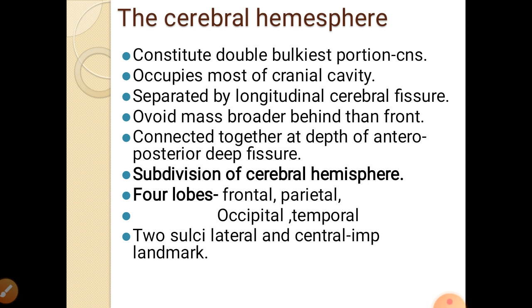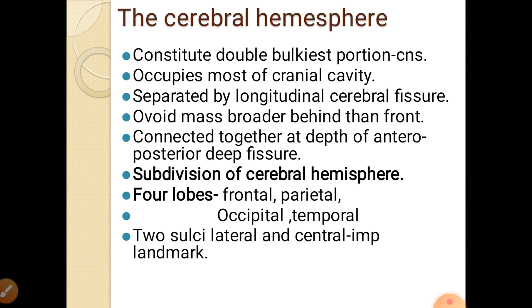They are connected together at the depth of the anteroposterior deep fissure. These two cerebral hemispheres are divided on the superficial part by the longitudinal fissure, but they are connected at the depth of the fissure.